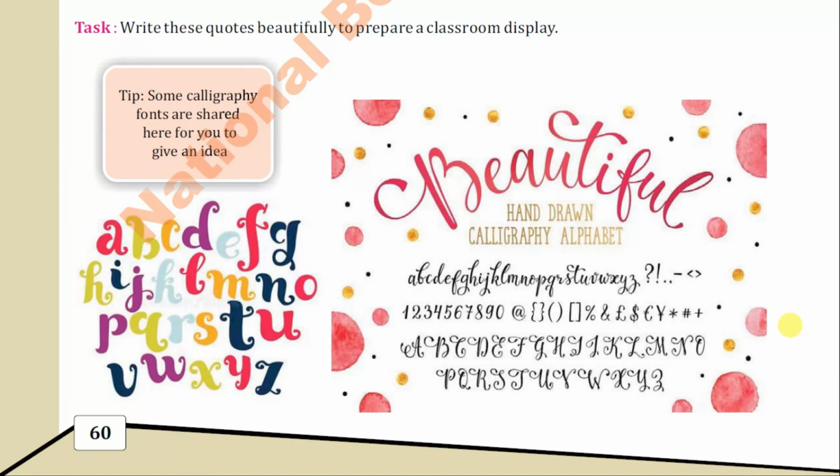When you are typing, you can use any font. Similarly, some people are expert in the use of different kinds of fonts. For example, the hand-drawn calligraphy alphabet that is given in your book also. One alphabet that can be written in many different ways. So this is called a font, how these are used over there.